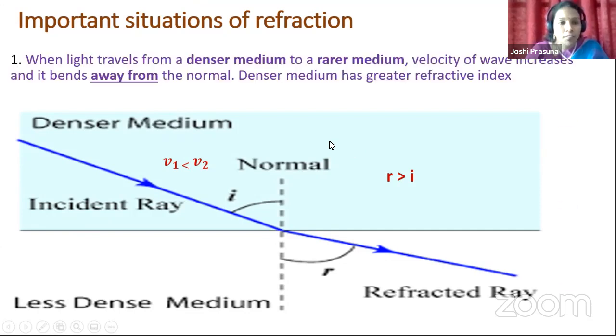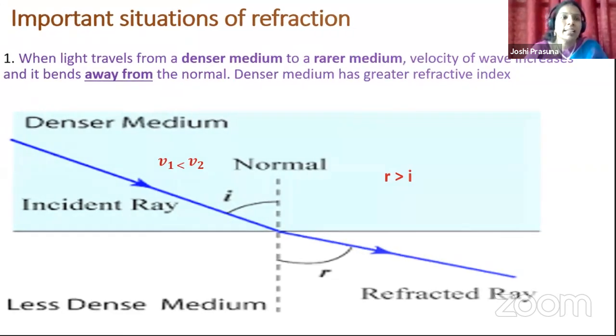Whenever a light ray travels from denser medium to rarer medium, the velocity of the wave increases in the second medium. Therefore, the refracted ray moves away from the normal. Here, what about the refractive index, children? Denser medium has greater refractive index and less dense medium has less refractive index because it is proportional to the density of the material. Hope you got the point, children. If you have any doubt, you can drop it in the message box. I will clear your doubts.